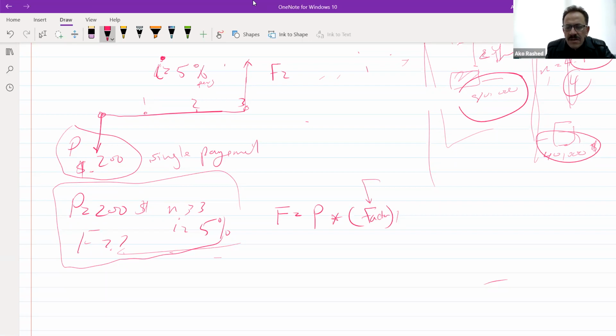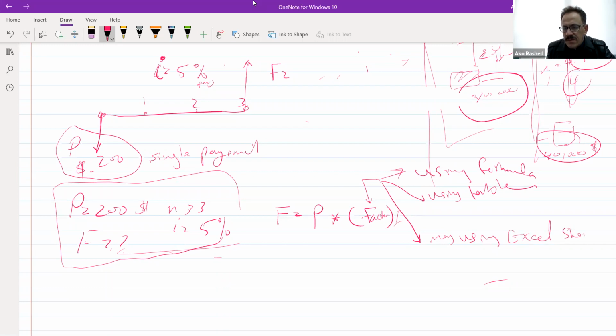This factor can be found in three ways: one, by using a formula; another, by using a table, which you most likely like; or maybe by using an Excel sheet.